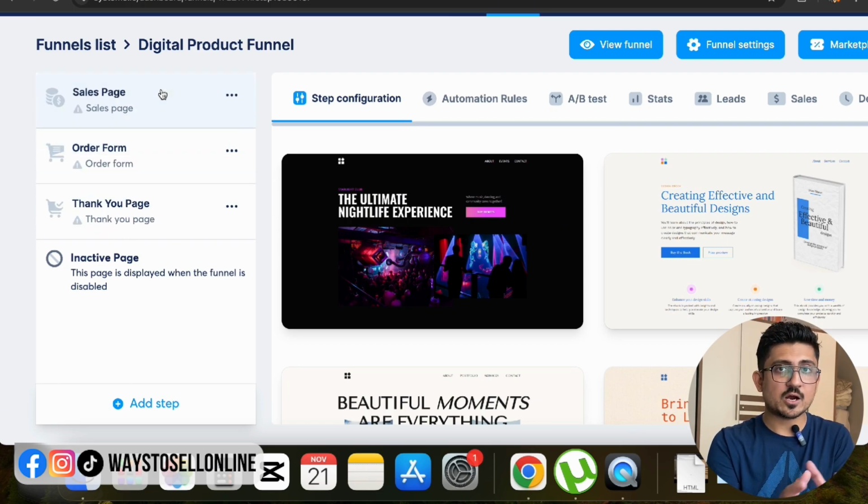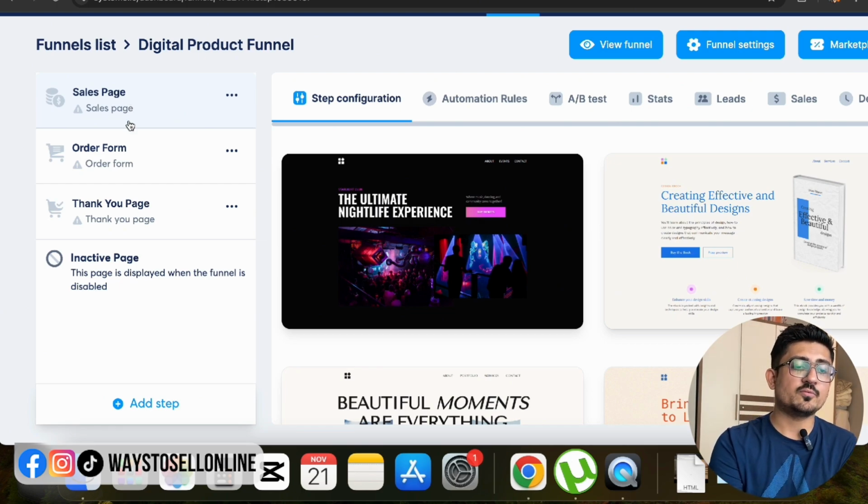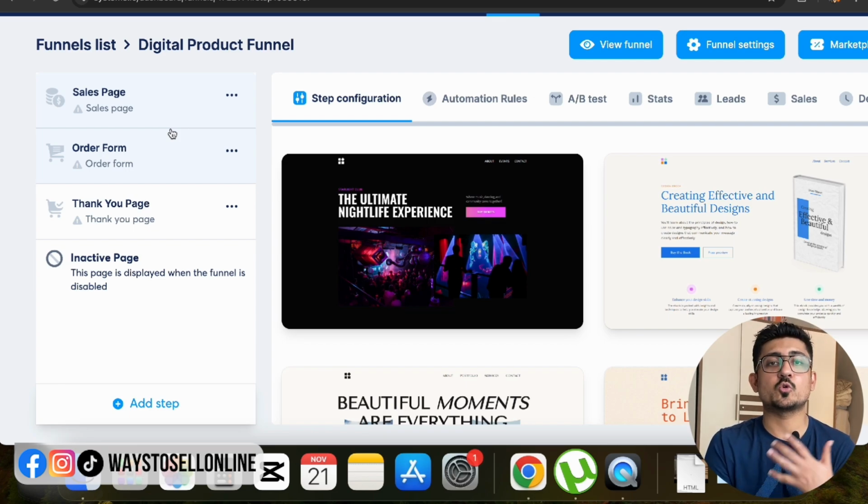Here you can see that our whole funnel is completed. Number one is the sales page, and when someone is on the sales page, they will learn about our product, then they will click on make a purchase, then they will move on to the next page, which is the order form, and here they will make a payment, and then they will be redirected to the thank you page, right? Now one by one in all of these three pages, you have to import a template and edit the template as per your requirement, right?